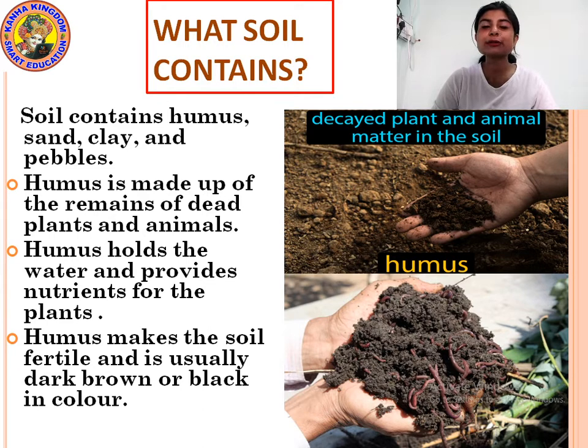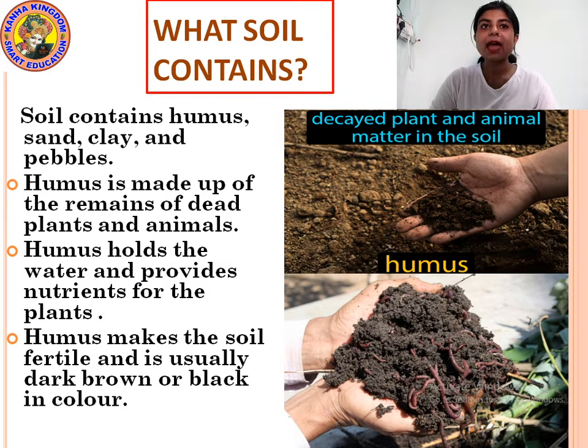Why do plants grow well in soil that contains humus? Because this humus holds a good quantity of water in the soil.